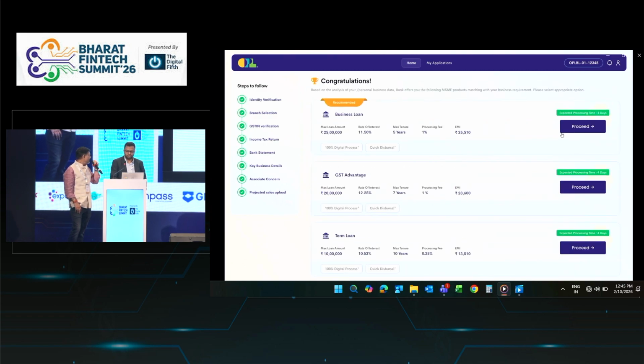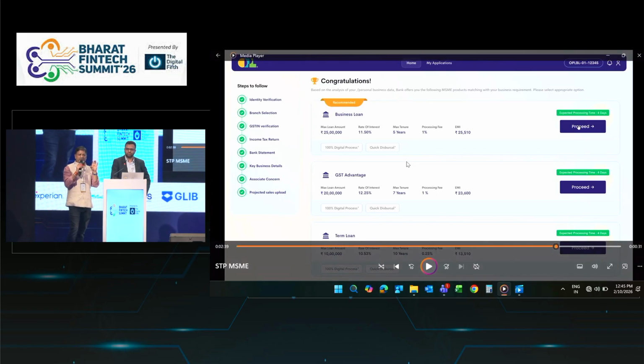I think we can explain that. Say you have a product where GST is not required, and the customer has GST, so he will not be offered that loan. That is called a profile-based or preferential loan. The AI will understand the requirement of the customer and offer only those products for which the customer is eligible.